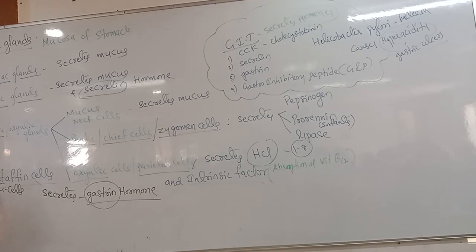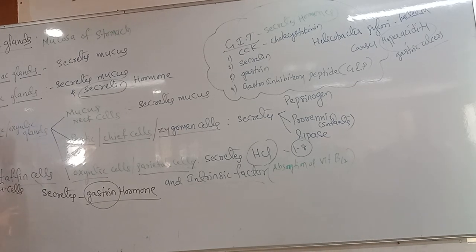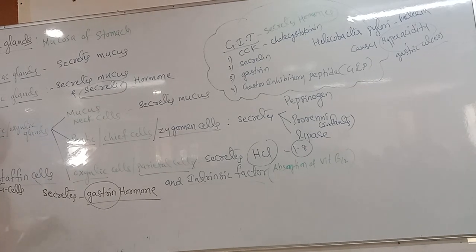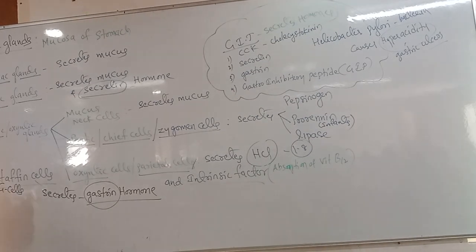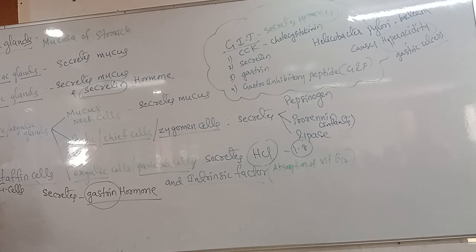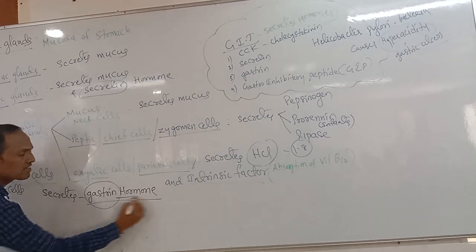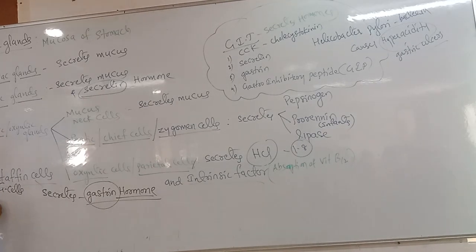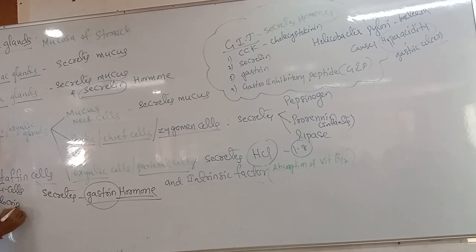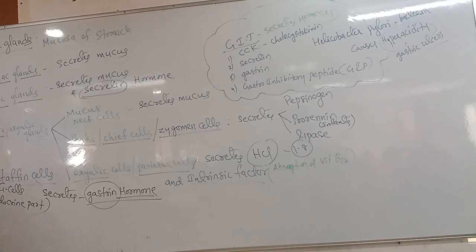That's why argentaffin cells play a part in endocrine function. Is their function exocrine or endocrine? Endocrine. Why is it called endocrine function? Because they secrete hormones. So, very important: it is the endocrine part of the gastrointestinal tract.